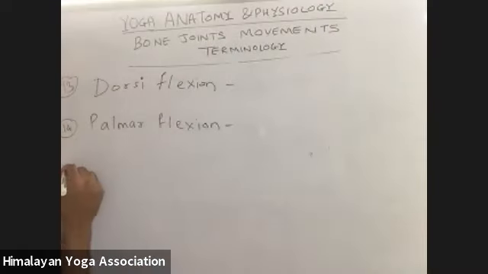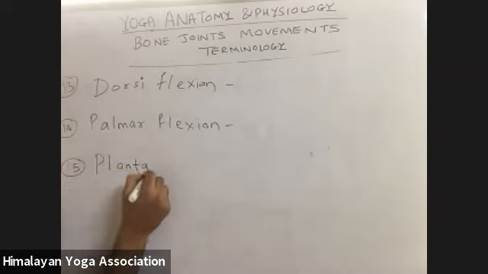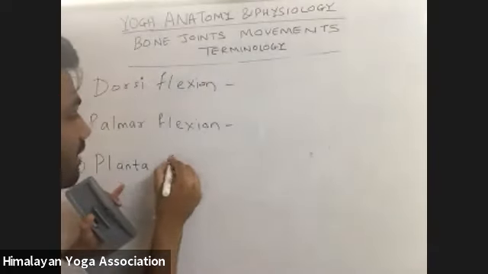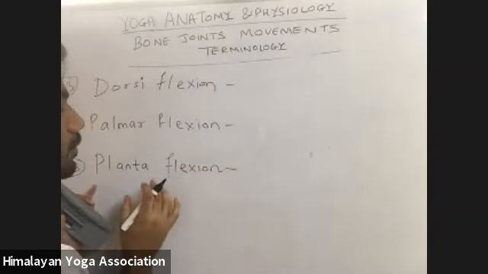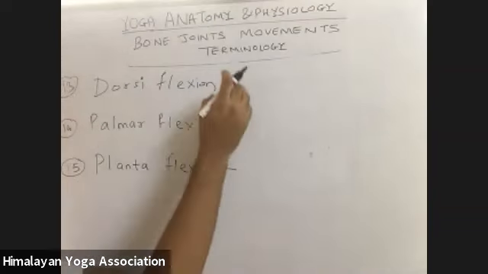Okay. Now, how do I write it? First, I will also write plantar flexion. I will first tell you about plantar flexion, then we will write everything.